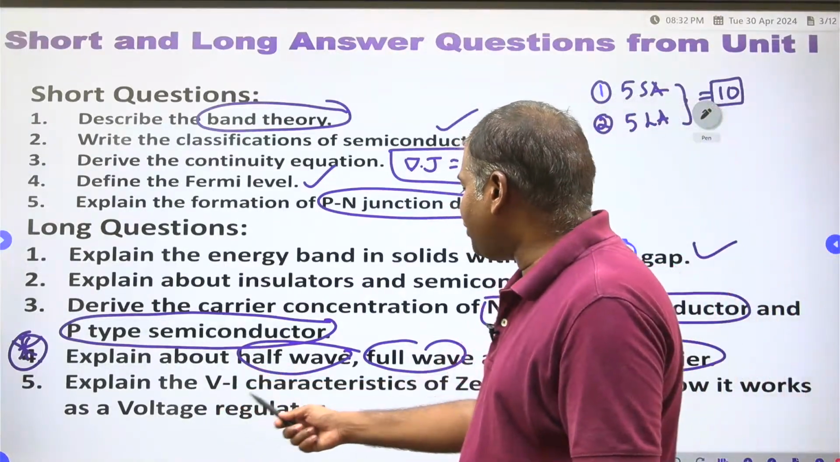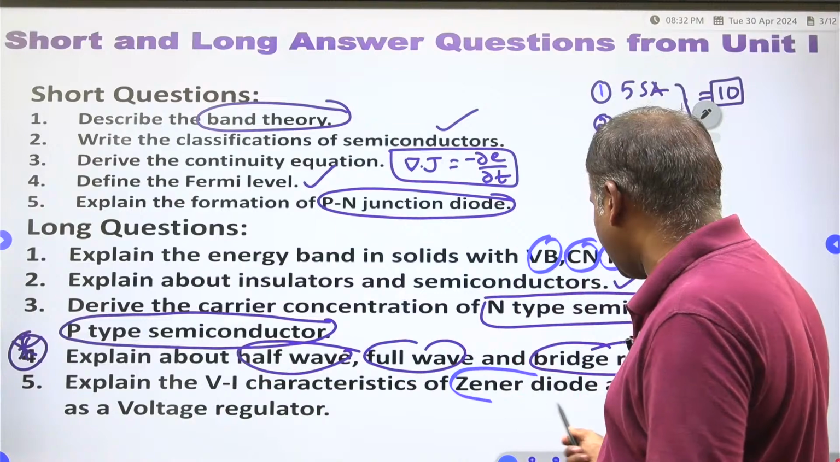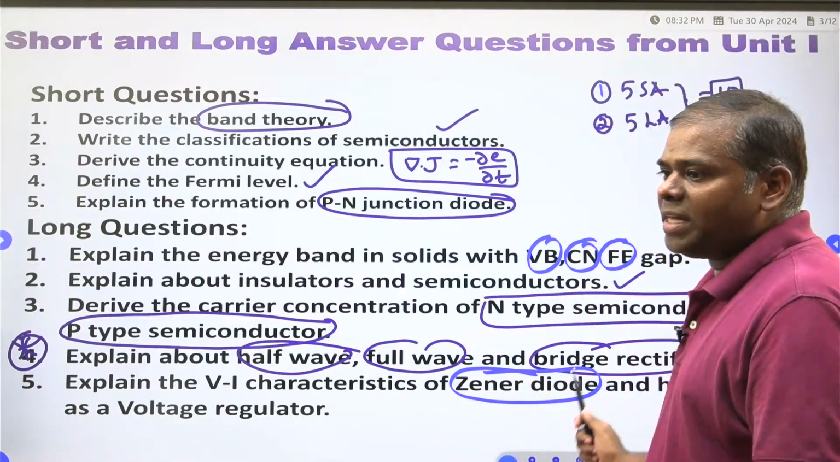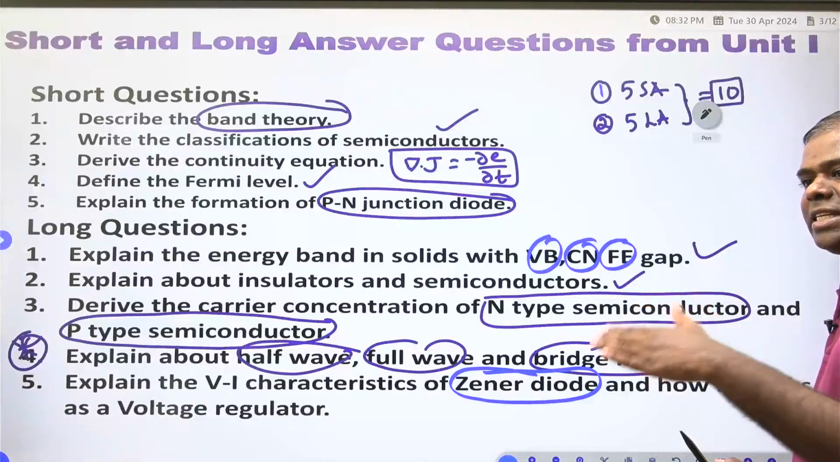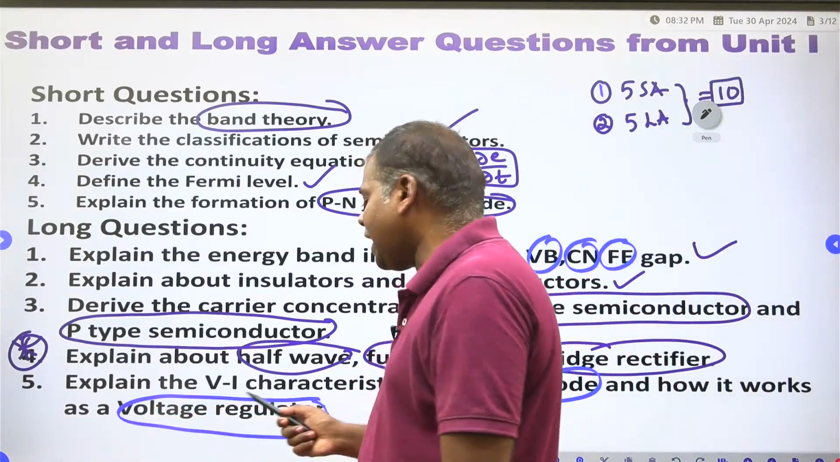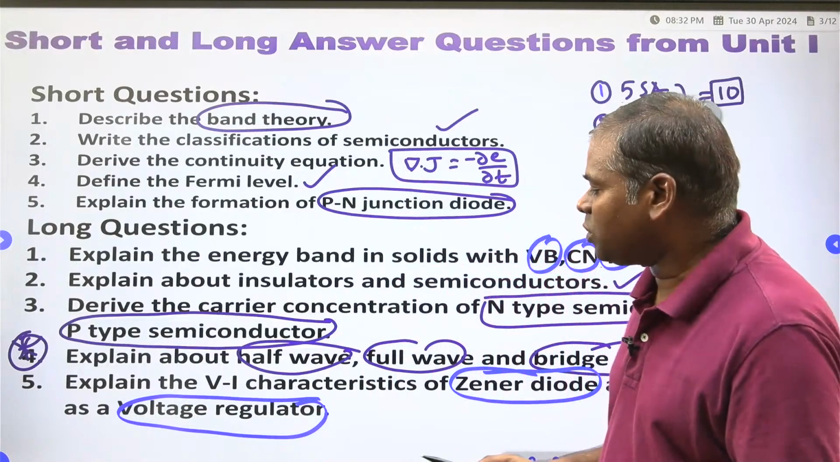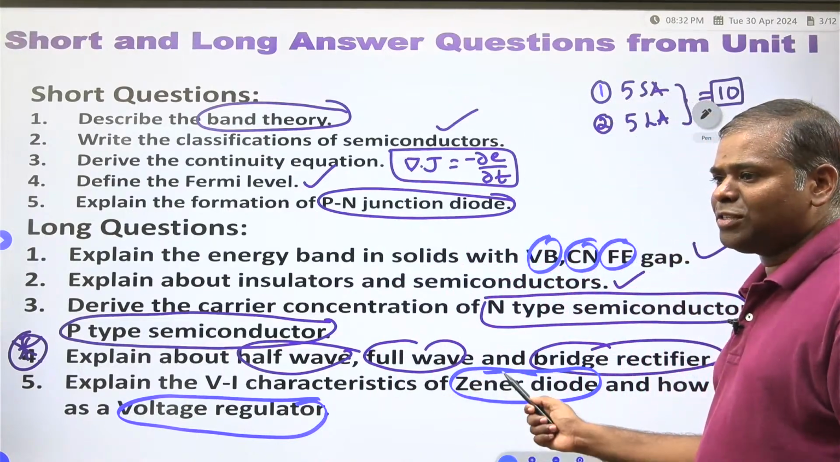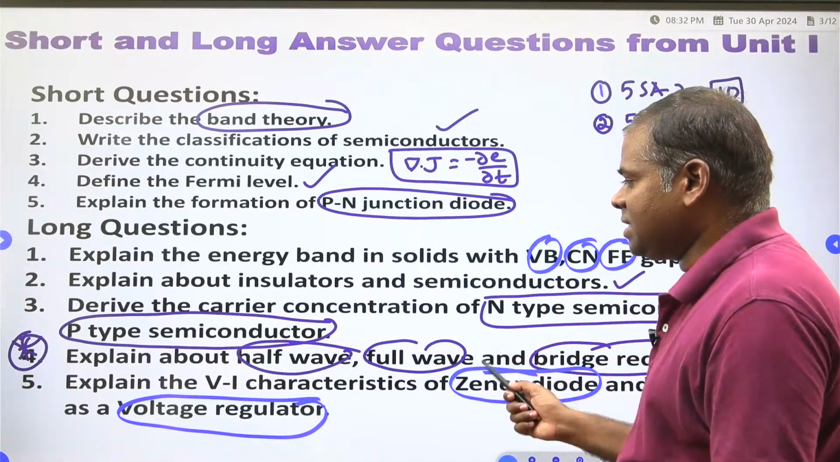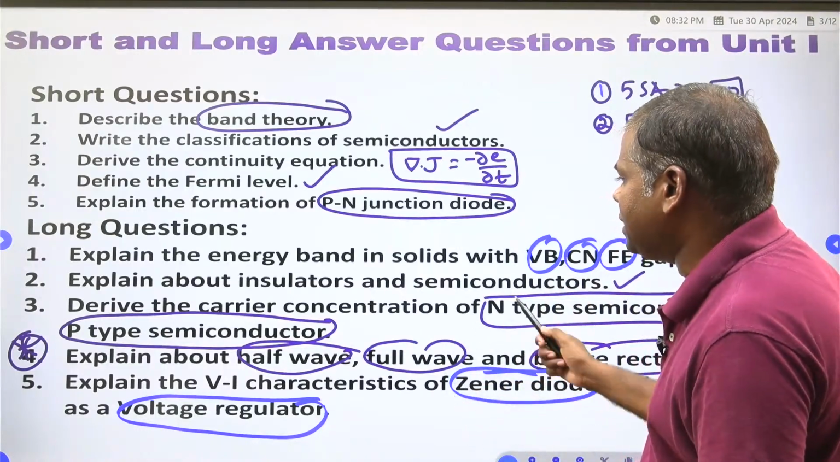Next, explain the VI characteristics of a Zener diode. Zener diode VI characteristics you have to write. What is the application of a Zener diode? Zener diode can act as a voltage regulator. How it will work as a voltage regulator also you have to explain. In your laboratory also these are there. Characteristics of VI characteristics of Zener diode or PN junction diode.